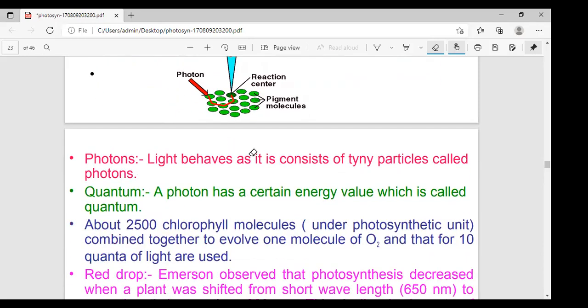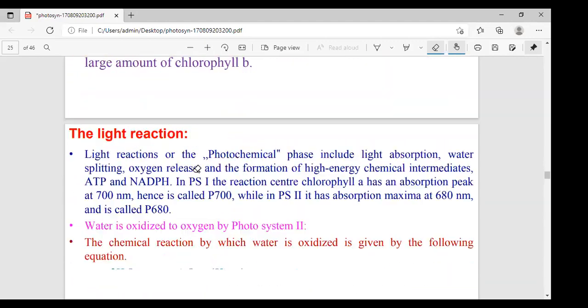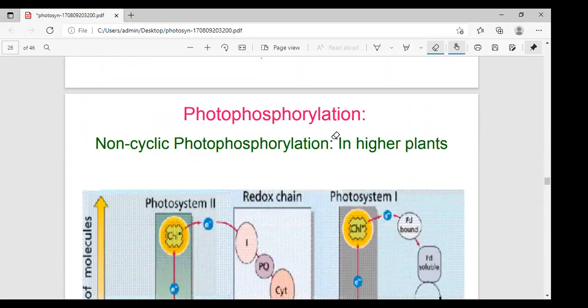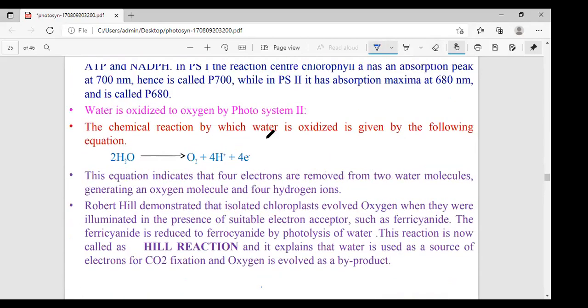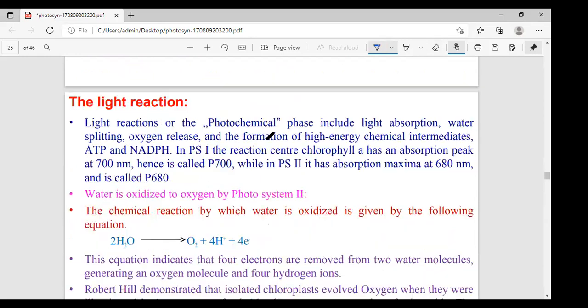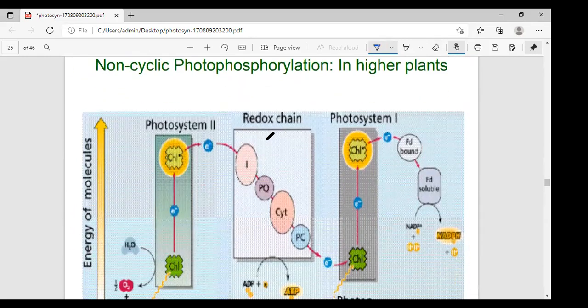And as you know, what is photon, what is quanta, these things are completed. Now I'll explain the light reaction: non-cyclic photophosphorylation in higher plants.